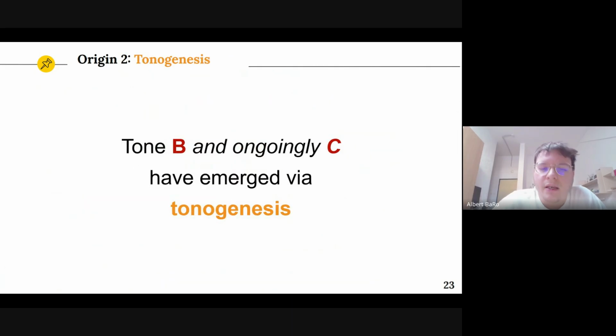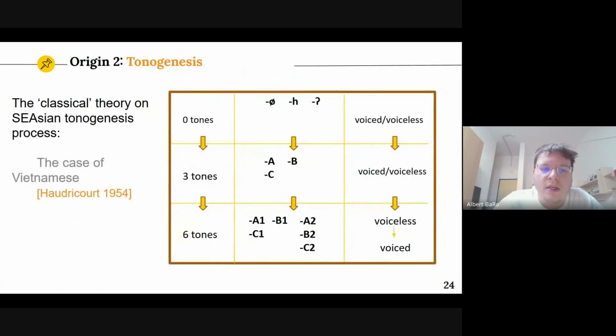So the second origin would be for tones B and C, and ongoingly C, because the coda is still preserved in the C category, which would have emerged via tonogenesis. Basically, we understand here tonogenesis as a strict collapse of coda contrasts. So we see here, and sorry, when we imported these into the Google slides, the tables were a bit moved. So the classical theory on Southeast Asian tonogenesis is as follows.